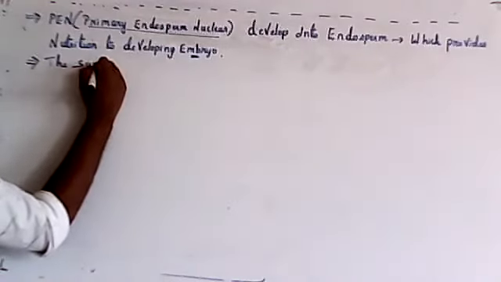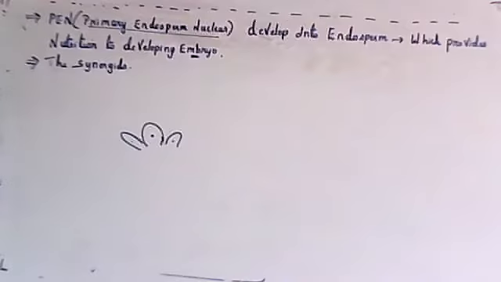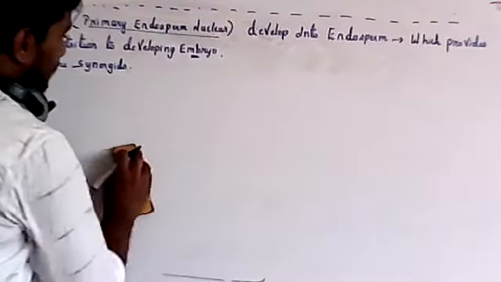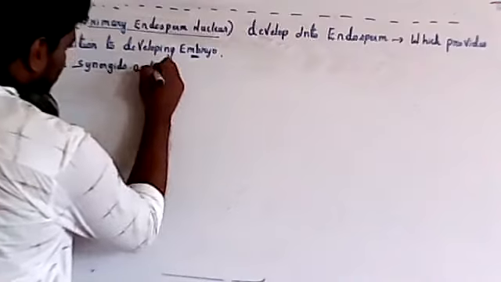The synergids are present beside the egg cell. These two structures are called synergids. So, synergids and antipodal cells: this is about the embryo sac. The synergids and antipodal cells degenerate, so they will disappear.